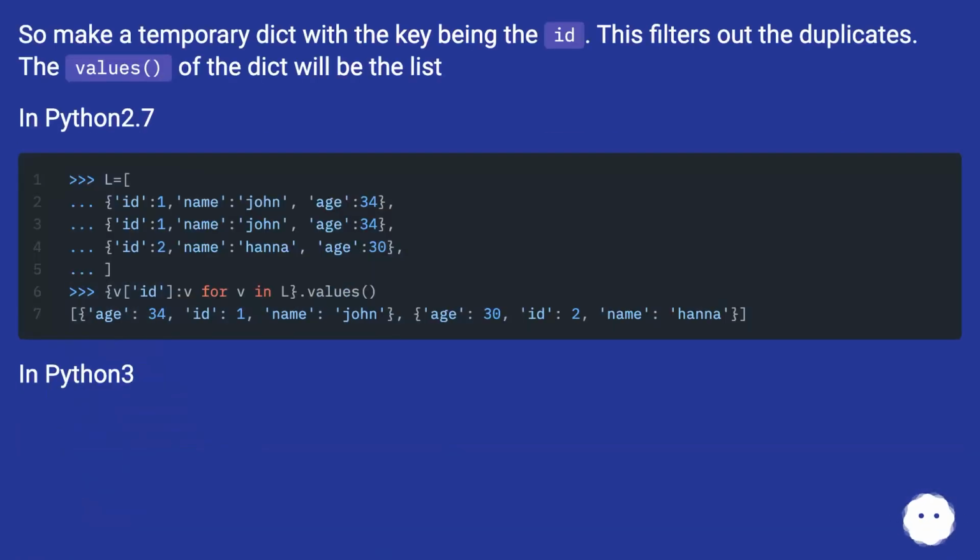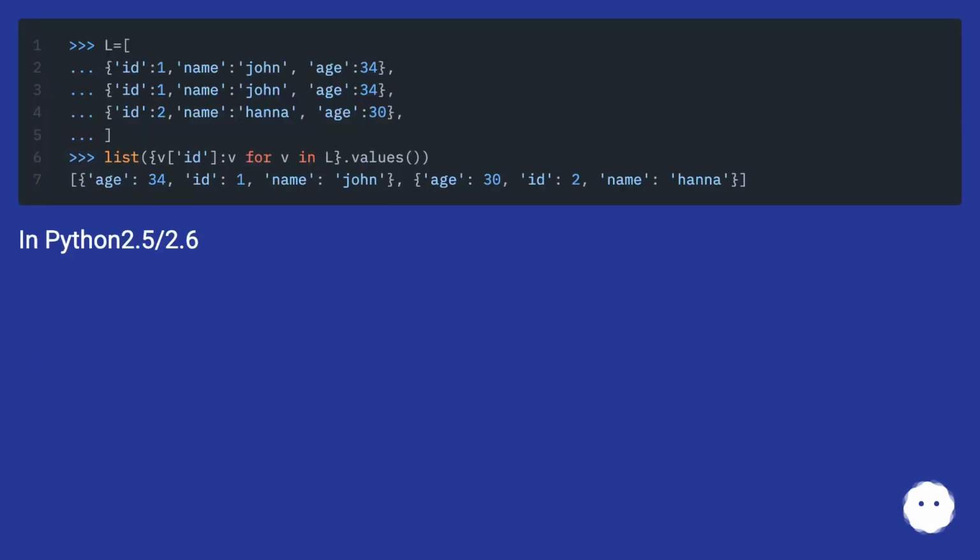So make a temporary dict with a key being the id. This filters out the duplicates. The values of the dict will be the list. In Python 2.7. In Python 3. In Python 2.5/2.6.